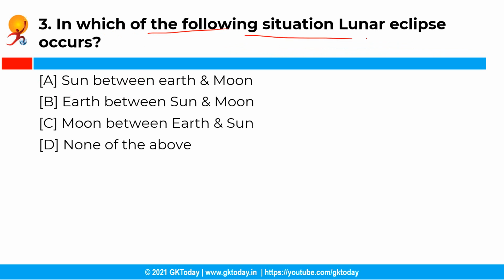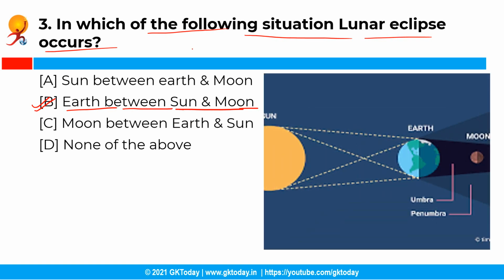Moving ahead with the next question. So in which of the following situations does a lunar eclipse occur? Now you have the following options and the correct answer is option B, that is Earth between Sun and Moon. See, a lunar eclipse occurs when the Moon moves into the Earth's shadow, and this can occur only when the Sun, Earth and Moon are exactly or very closely aligned with Earth between the other two. A lunar eclipse can occur only on the night of full moon.